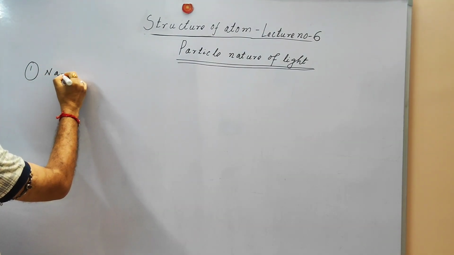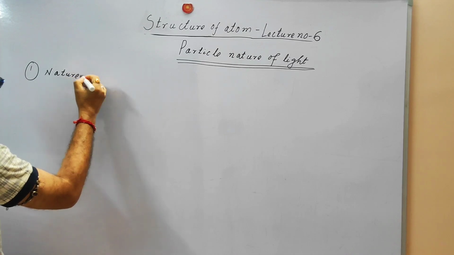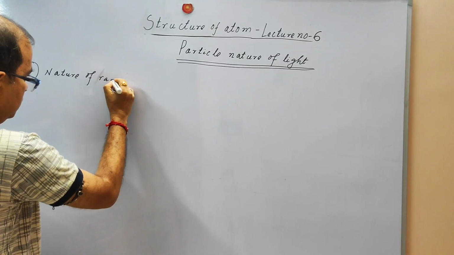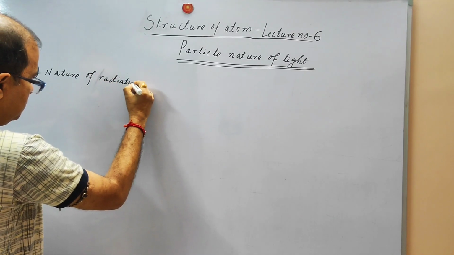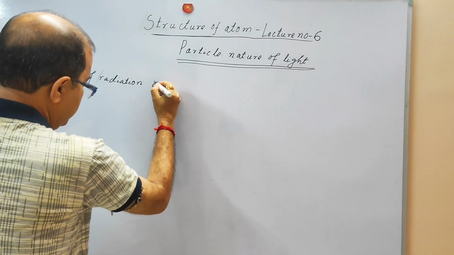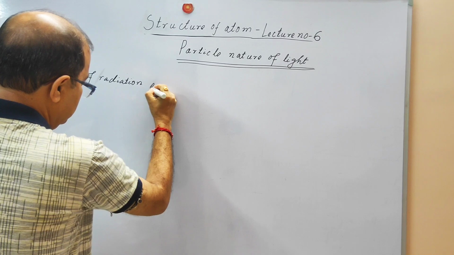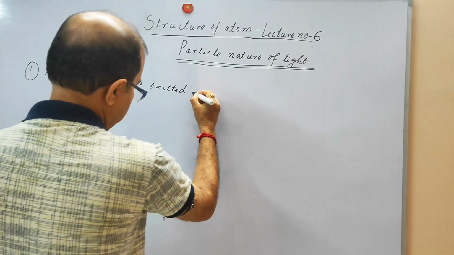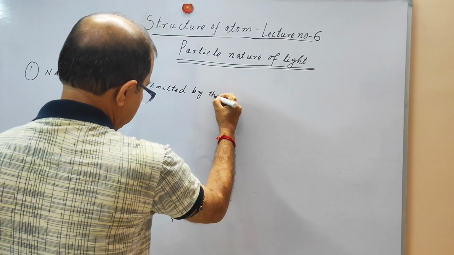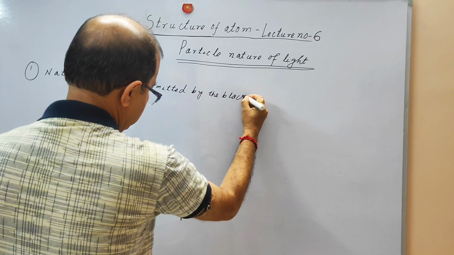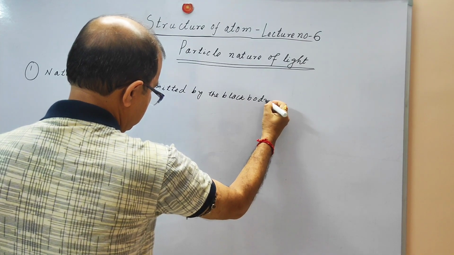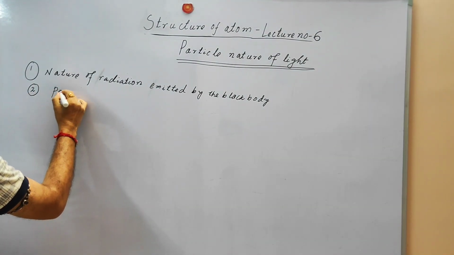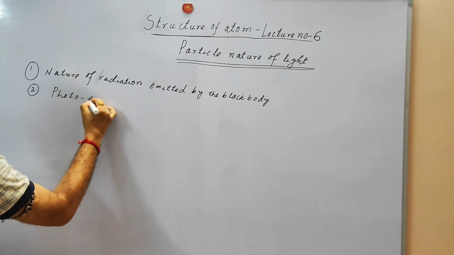Number 1, the nature of the radiation emitted by the black body. Number 2, the photoelectric effect.